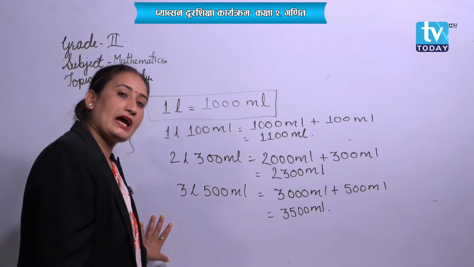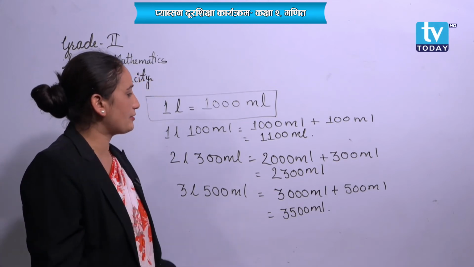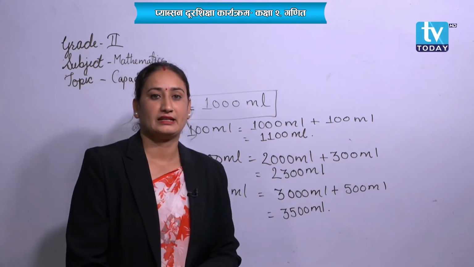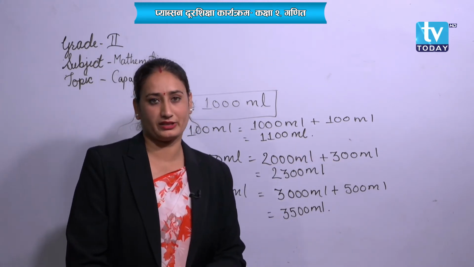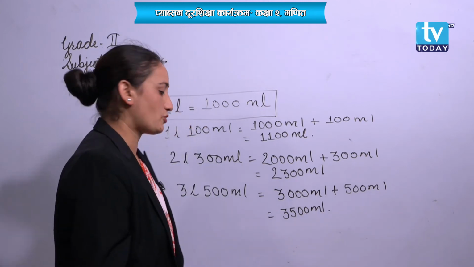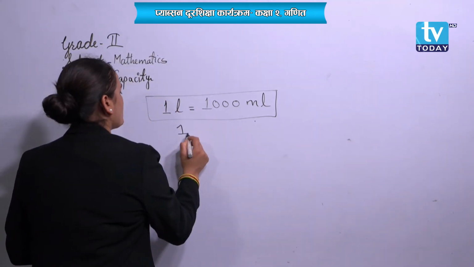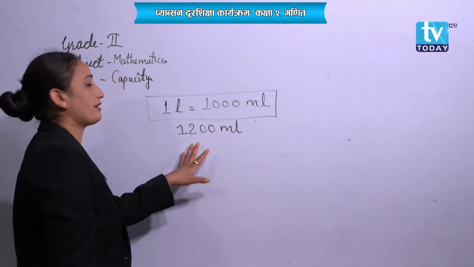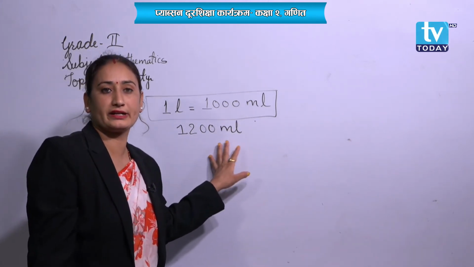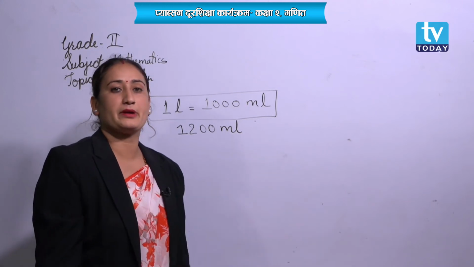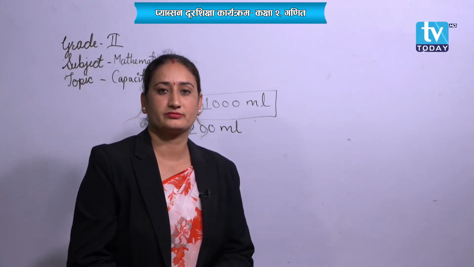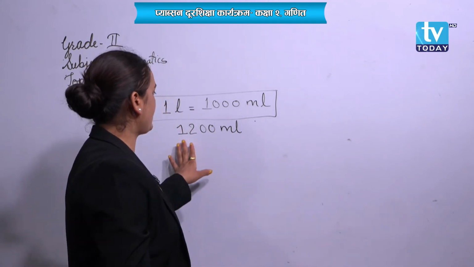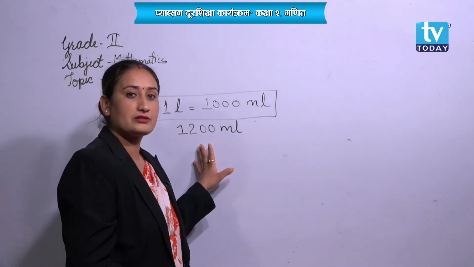Obviously. Now, if you want to convert milliliter to liter, then what to do? Let's practice that also, okay? I have the next question for you. The question is 1200 milliliter. Let's convert into liter now. How to convert? First of all, let's separate the 1000 unit.